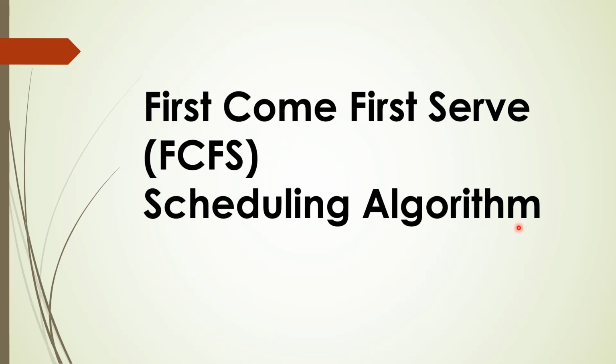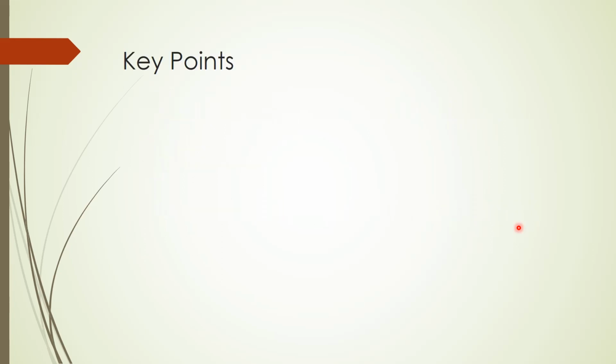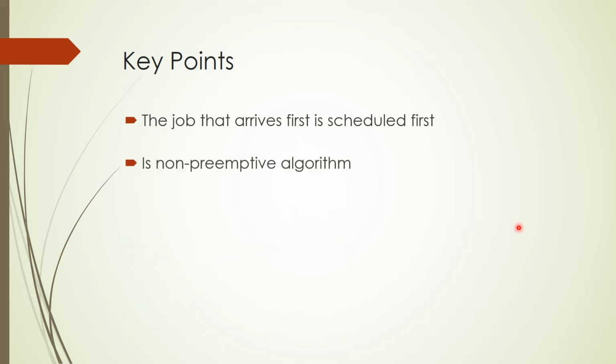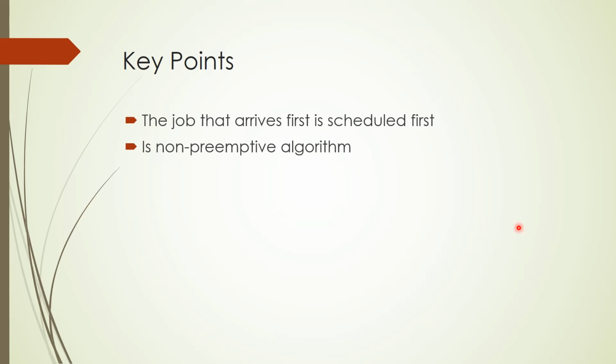So let us look at how this particular scheduling algorithm works. The key point is that the job that arrives first is scheduled first. We can say job or process, it's the same. It is a non-preemptive algorithm. That means the processes are cooperating. When one process is using the CPU or executing, the other processes will wait for their chance. They will not interrupt the process which is currently being executed in the CPU.